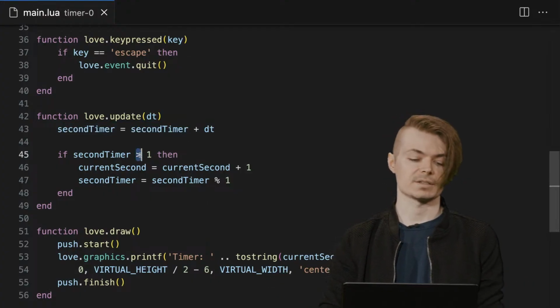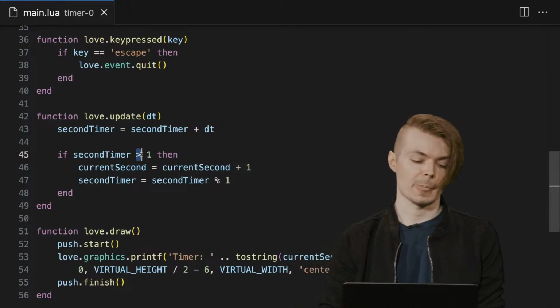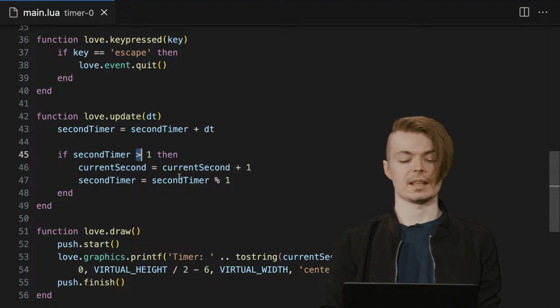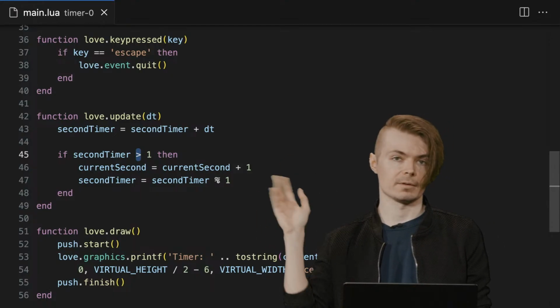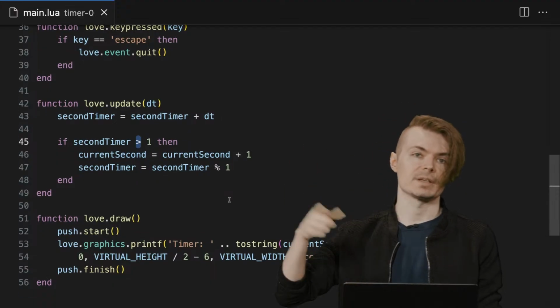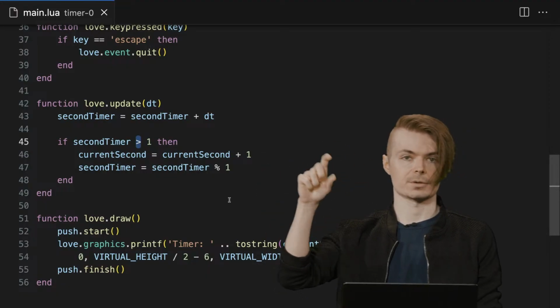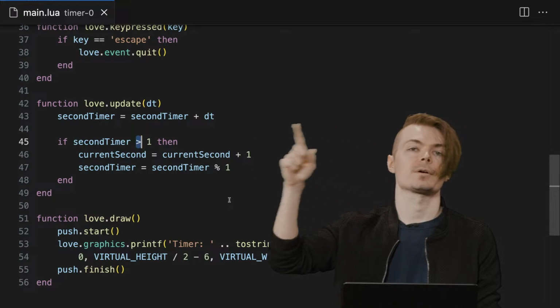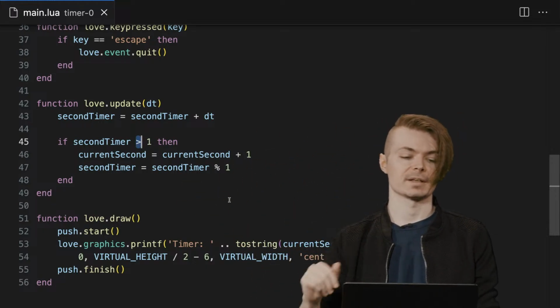Then if second timer is greater than 1, meaning number of seconds, we'll increment current second, and then modulo by 1 to loop it back around to 0 point something. The result is that we have this looping timer. This number that's 0 will accumulate up to 1, go back to 0, and then over time track things the way that we want.